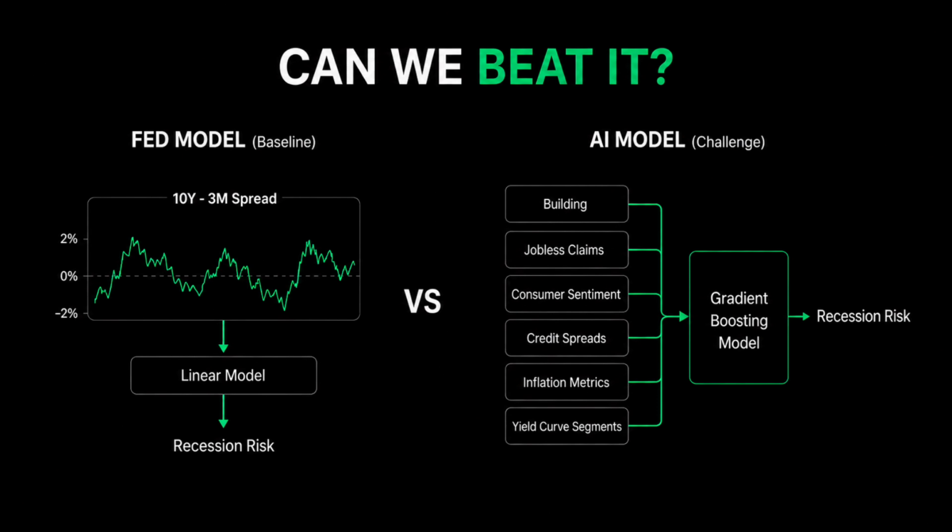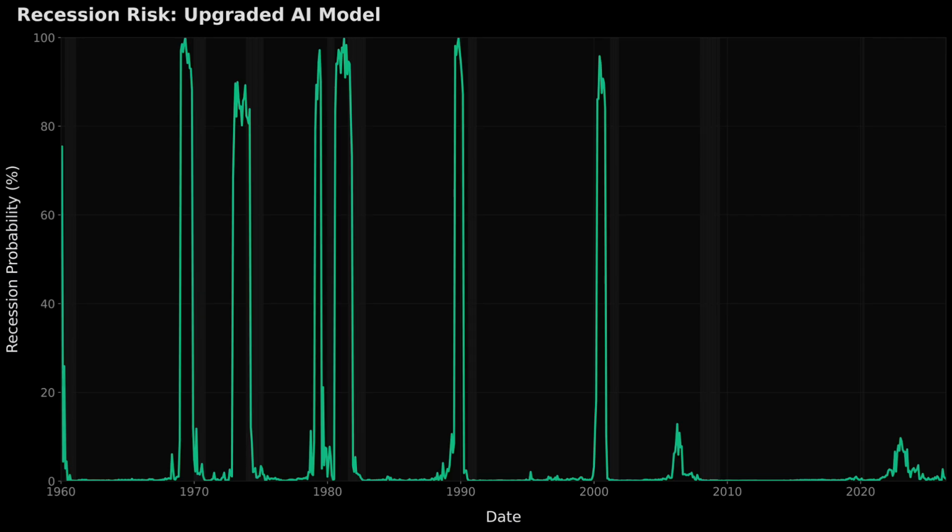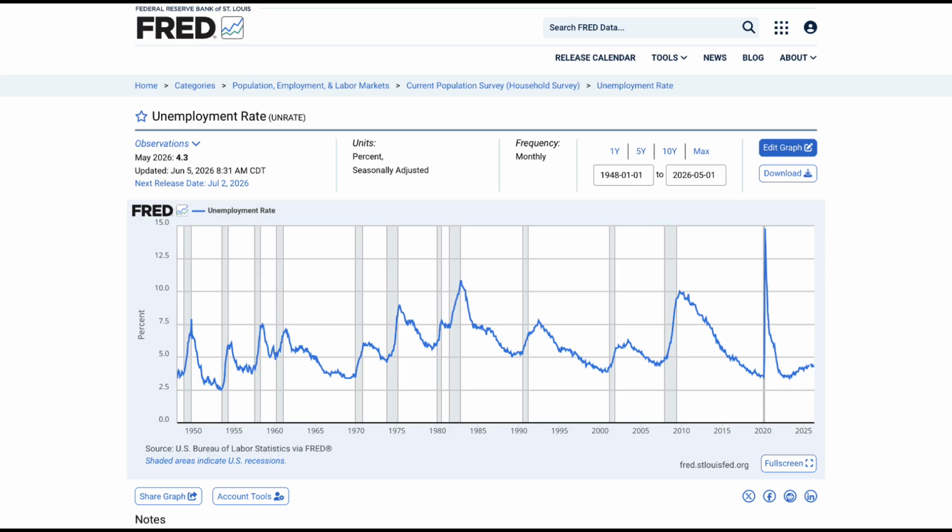A gradient boosting tree model offered the exact balance of complexity and stability I needed. But during my first attempt, I learned a brutal lesson. When I ran the backtest, the AI model completely missed the 2008 great financial crisis. Why? Because it fell into the unemployment trap. Machine learning models love strong correlations, and historically, the unemployment rate is heavily tied to recessions.